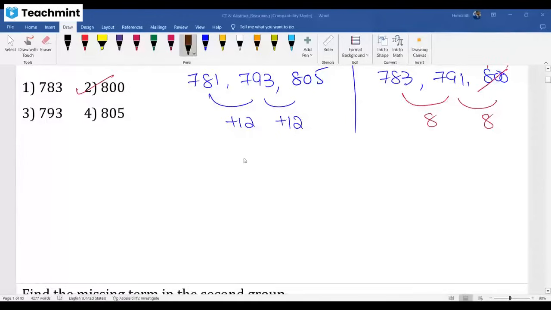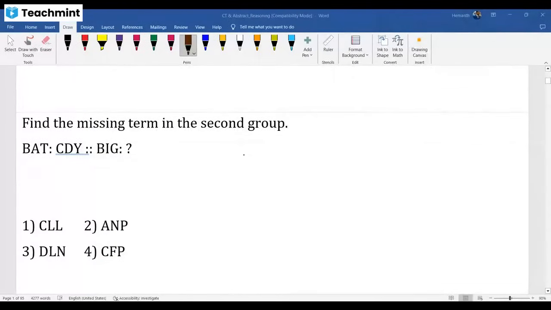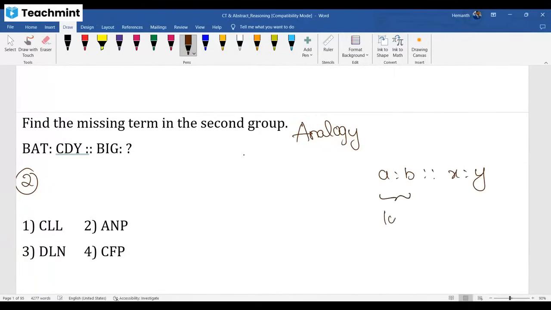Right, see the next one. Analogy related, I said, right? This is the question related to analogy. So what is the approach for analogy? You have a first pair. Some logic is applied for the first pair. You identify the logic and apply the same logic here, on the second pair. First pair followed some logic; you try to understand what the logic is and apply the same thing for the second pair.